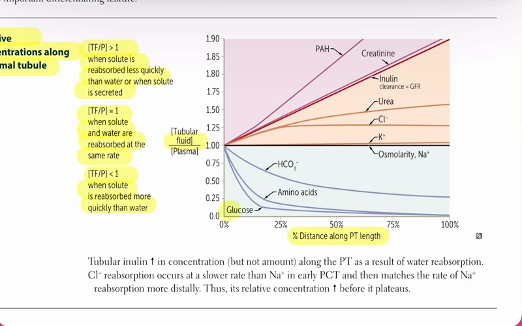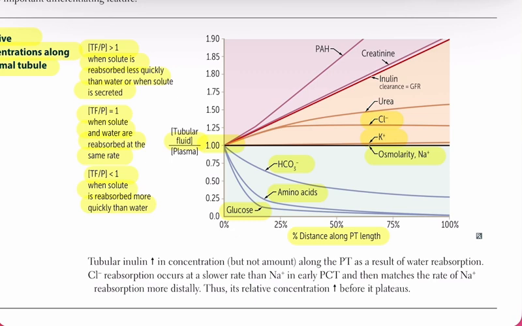For glucose and amino acids, their concentration falls below 1 early because they are completely reabsorbed in the proximal tubule. For bicarbonate, its concentration also falls below 1 because it is preferentially reabsorbed. For osmolarity, sodium and potassium, their concentrations stay right around 1 because they are reabsorbed proportionally with water. For chloride, the concentration rises above 1 in the early proximal tubule, since sodium is being reabsorbed along with bicarbonate instead of chloride. Later, chloride reabsorption catches up and the ratio levels off.